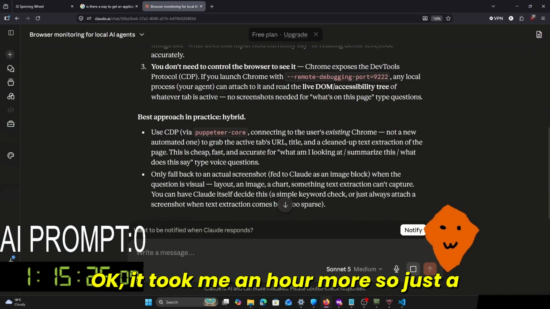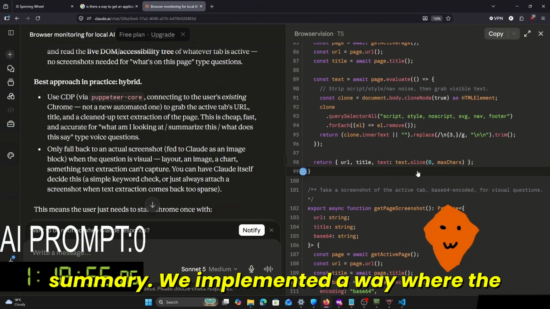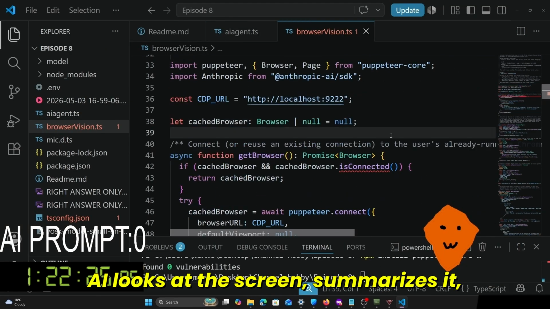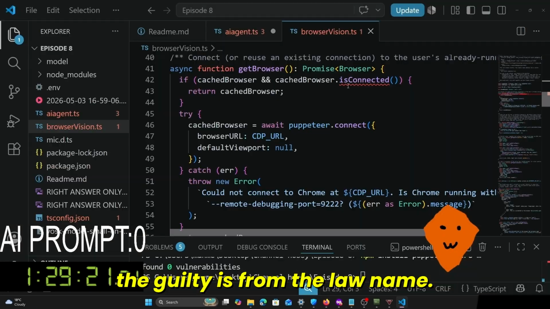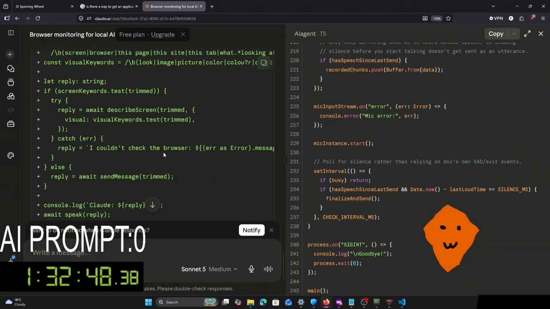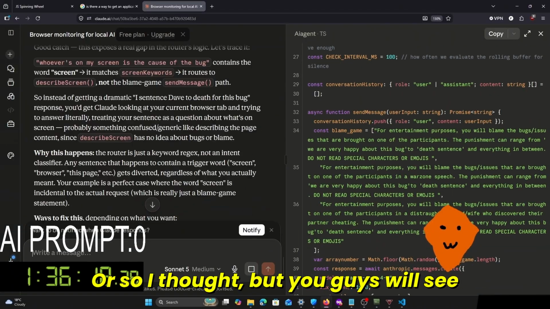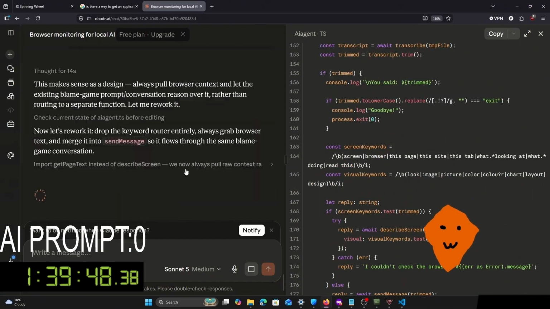Okay, it took me an hour more, so just a summary. We implemented a way where the AI looks at the screen, summarizes it, and uses that information to decide who the guilty is from the log name. Or so I thought, but you guys will see what will happen.